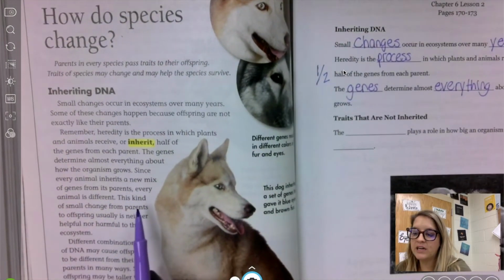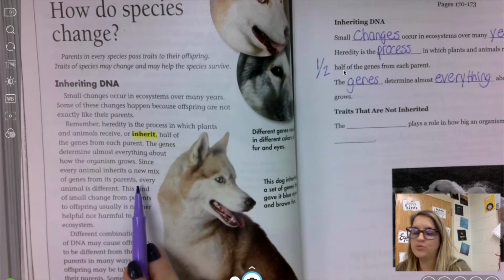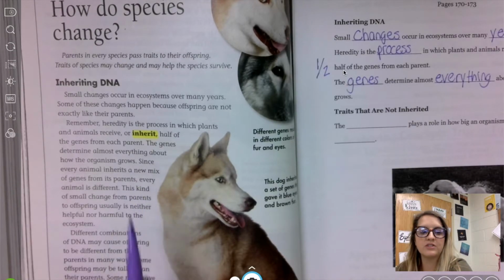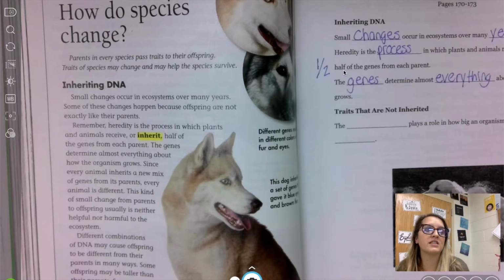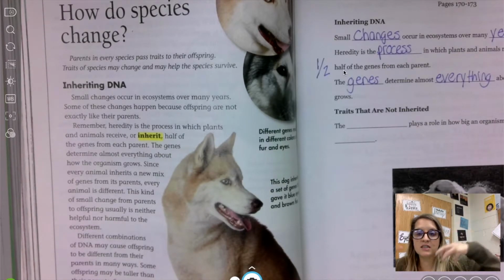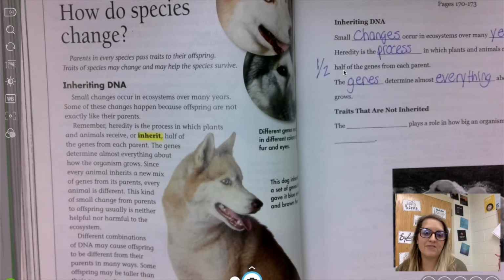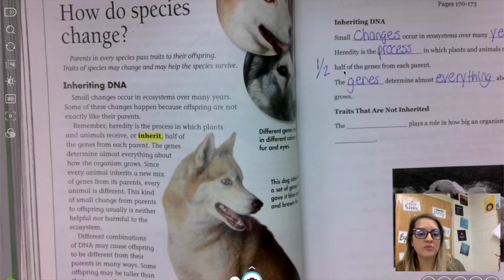Since every animal inherits a new mix of genes from its parents, every animal is different. And if you've got a sibling, you might know that it's the same two parents, but the genes that they pass on are going to be different for everyone, and it's the same for every animal too. This kind of small change from parents to offspring usually is neither helpful nor harmful to the ecosystem.